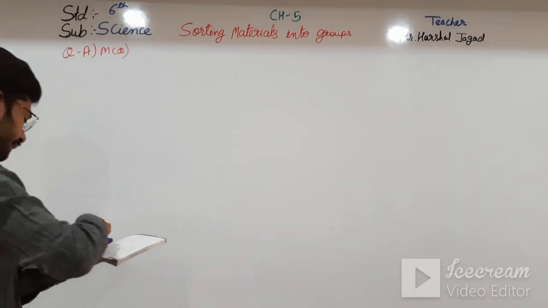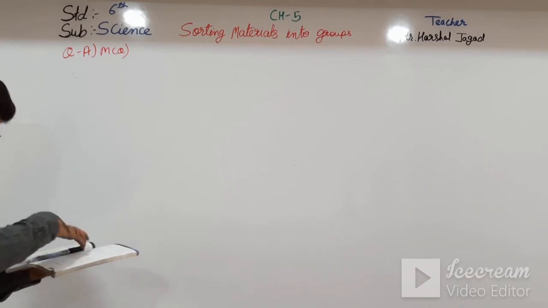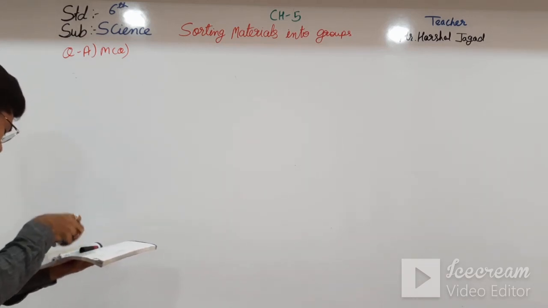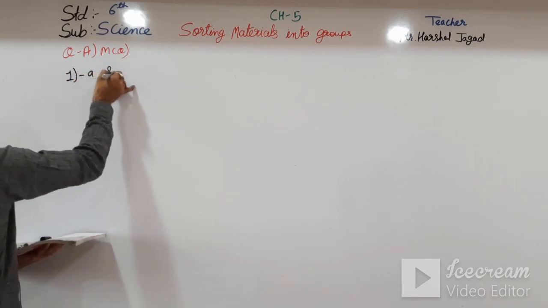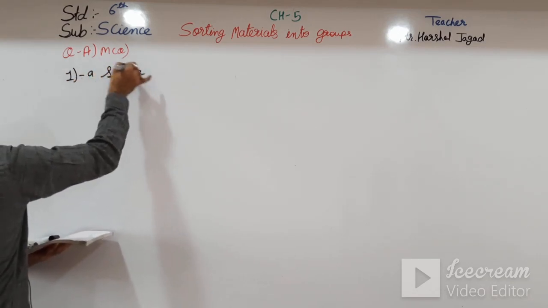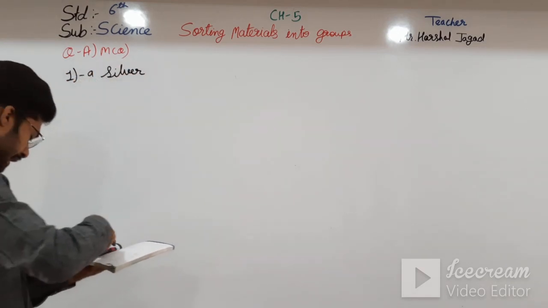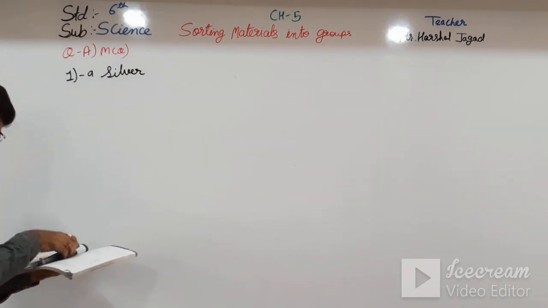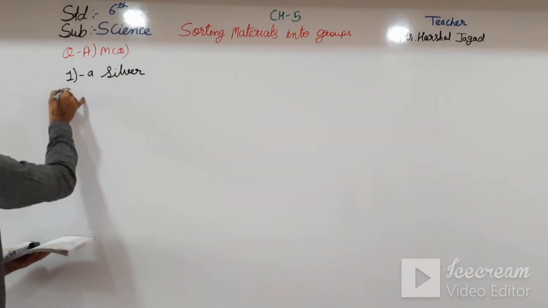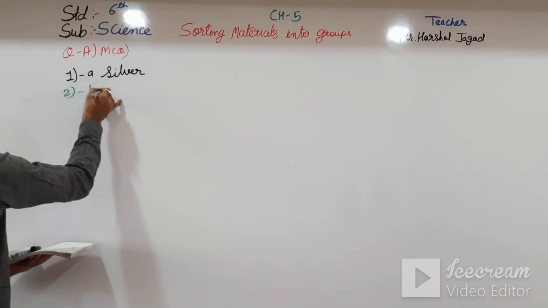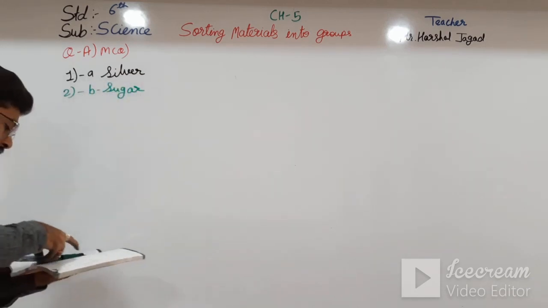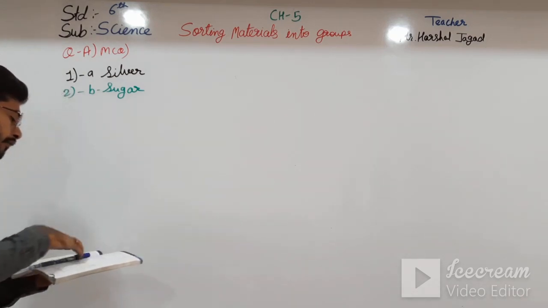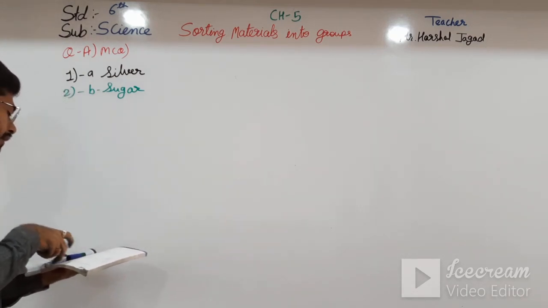In that, the first one, which of the following has luster? A, silver. Moving to the next, which of the following dissolves in water? B, sugar. Third, which of the following is miscible in water?